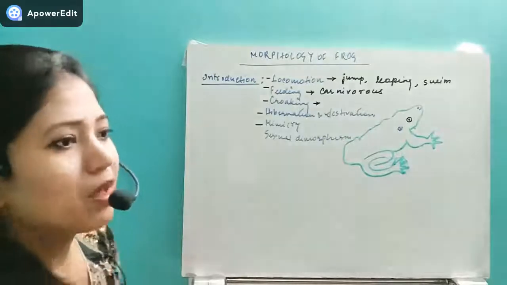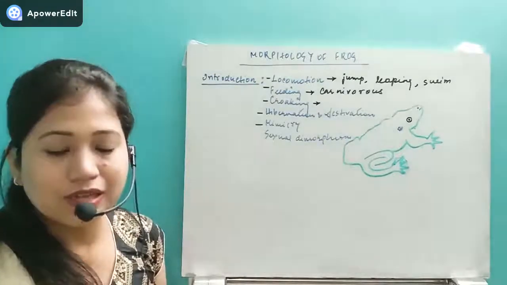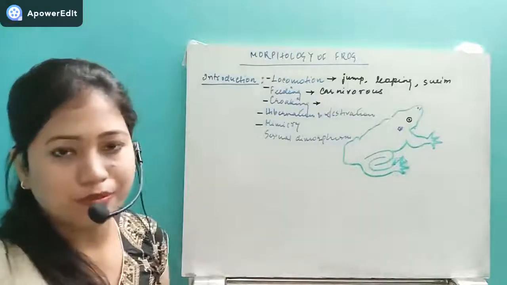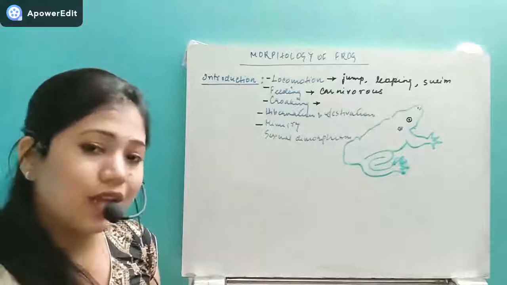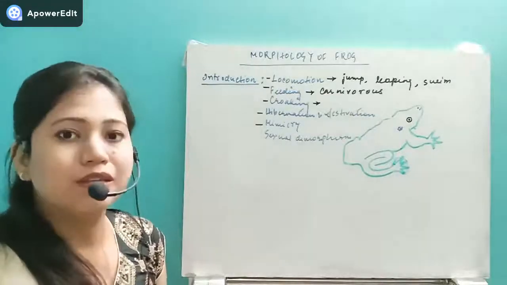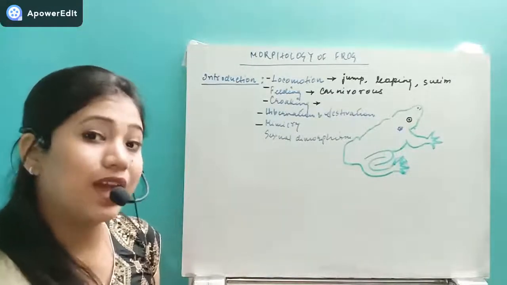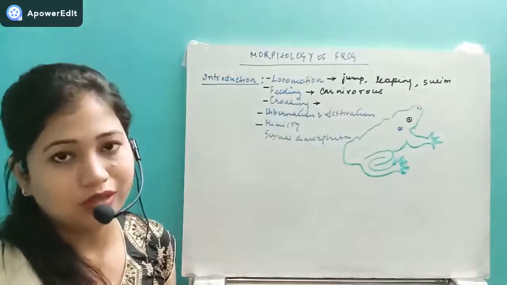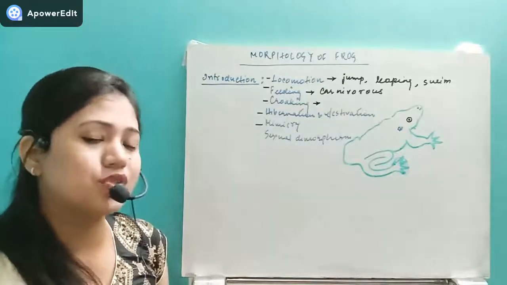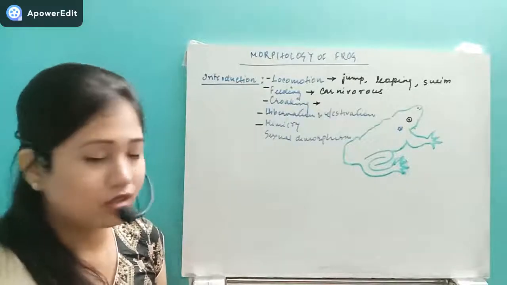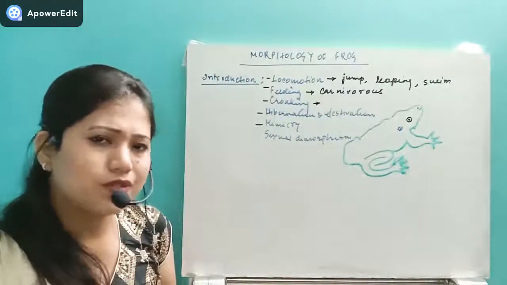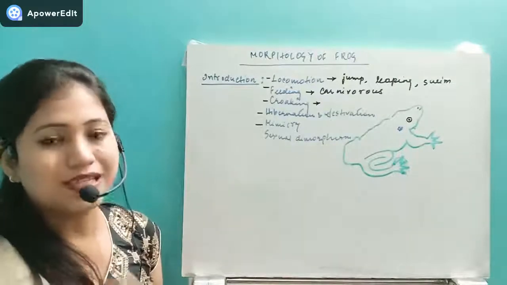So that they can prevent themselves from the eyes of predators, so that they can protect themselves. They actually hide, completely blending with the atmosphere in the surroundings. That's why they possess this phenomenon, mimicry. They can change the skin color due to the presence of chromatophore cells.